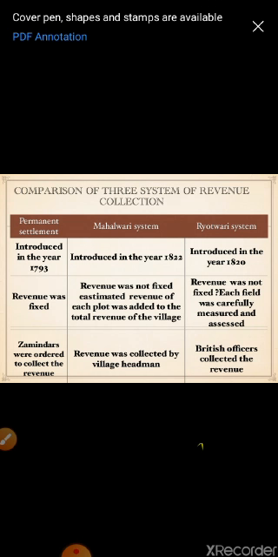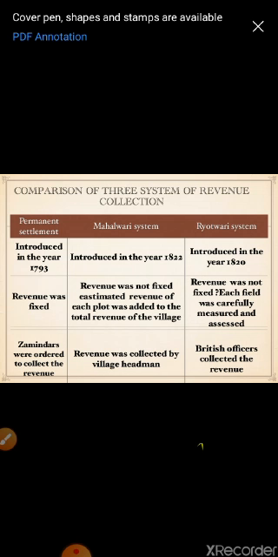Next comparison is about who collected the revenue. In Permanent Settlement, zamindars were ordered to collect the revenue. In Mahalwari system, instead of zamindars, the revenue was collected by the village headman. And in Ryotwari system, Britishers collected the revenue.